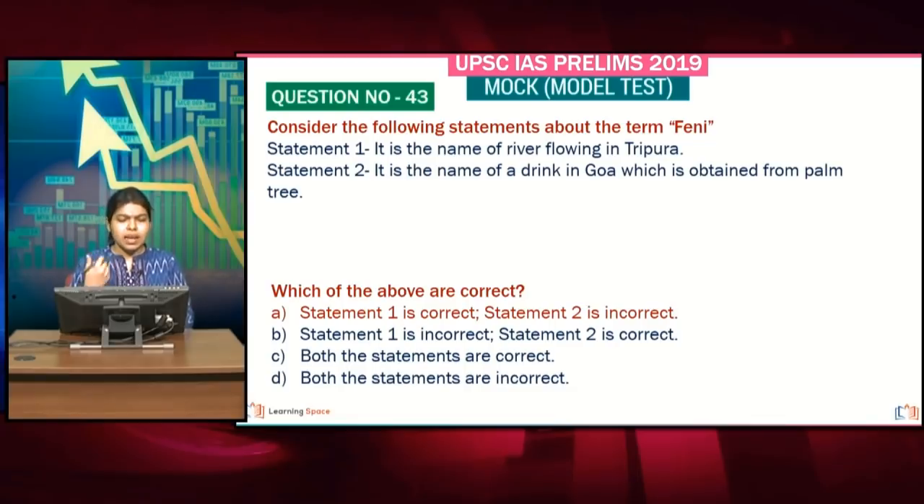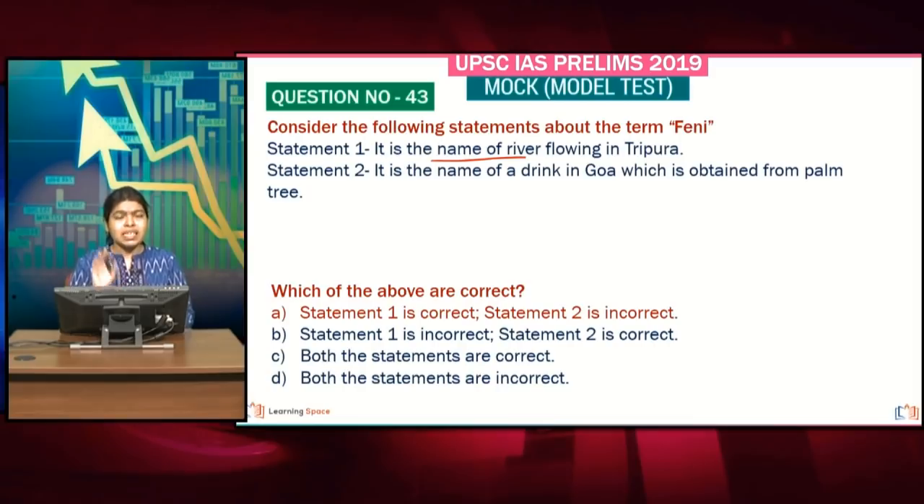And then moving on to the next question, we are talking about a term called Fenny. What is this Fenny all about? This is quite tricky here, because Fenny is also a river, and Fenny is also a drink. So both the statements, if you look at it, Fenny is the name of the river which is actually flowing in Tripura. So the statement is actually correct.